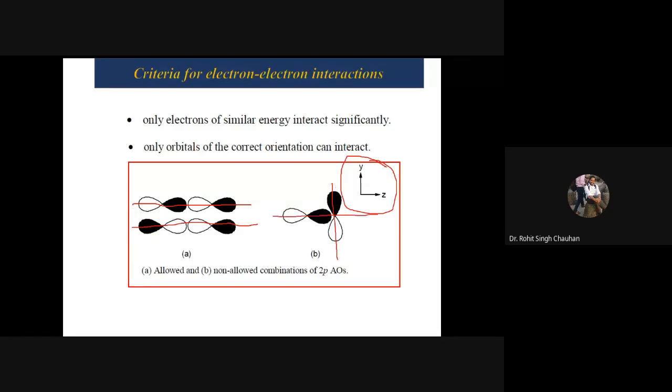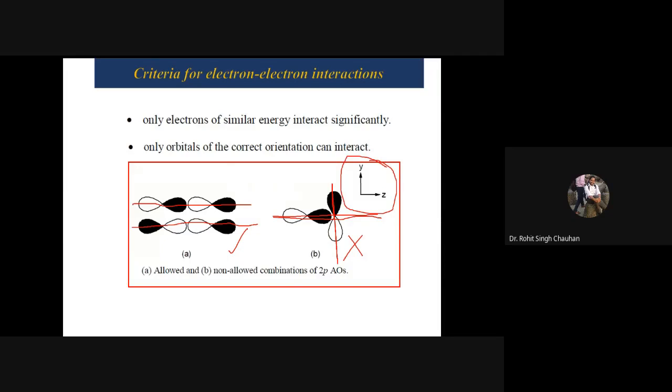Now see, one of the orbitals is moving like this and another orbital is moving like this. Whether the interactions are going to happen? No. Why? Because they are not properly oriented. They are going perpendicular to each other. So in this case there will be a not allowed combination, but this one is allowed. I hope it will be clear to all of you.